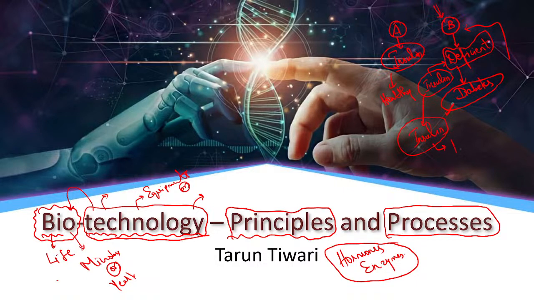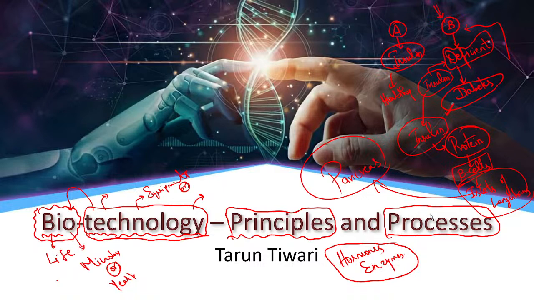As we know, insulin is a protein produced by beta cells of the islets of Langerhans, which are present in the pancreas.